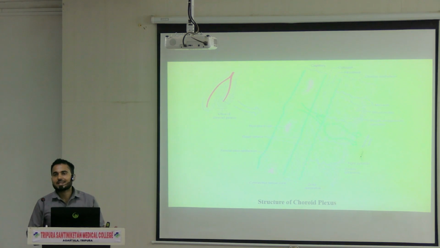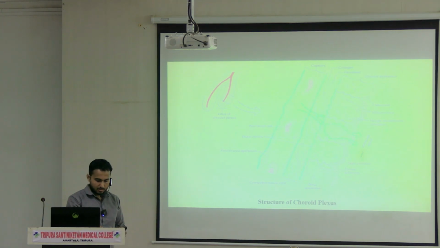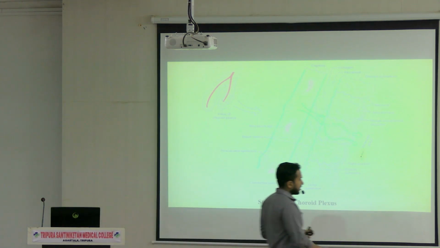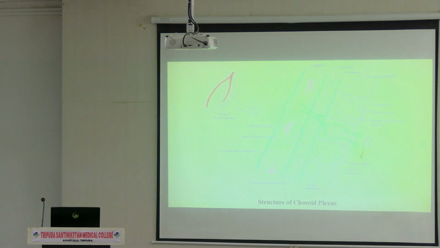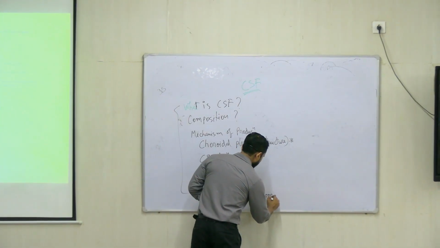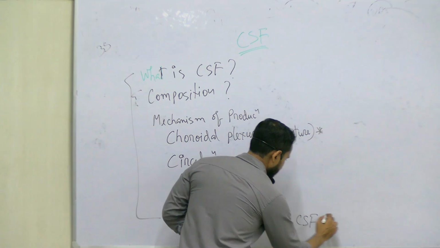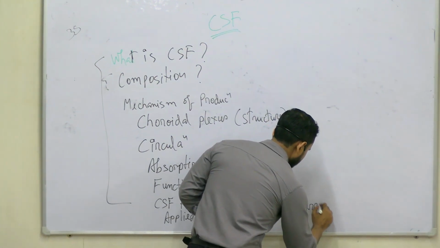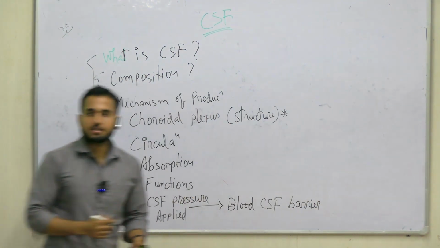Here I have not mentioned the blood CSF barrier, I forgot to mention. Here you have to add one particular point: blood CSF barrier.